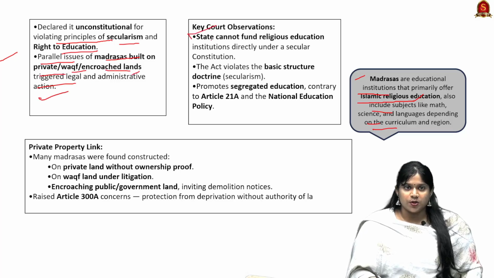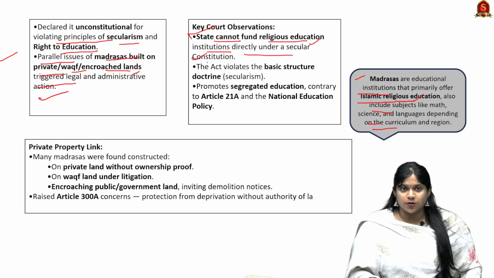Looking into the key observations, the state cannot fund religious education institutions directly under a secular constitution, and this was one of the court's points. The act violates the basic structure and promotes segregated education, which is contrary to Article 21A and the National Education Policy.